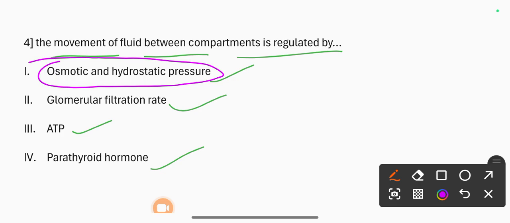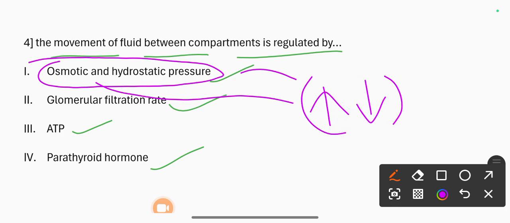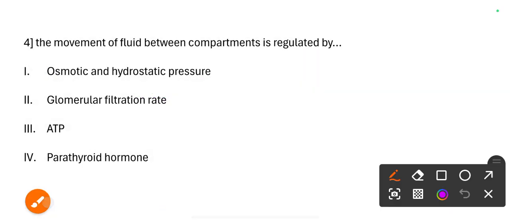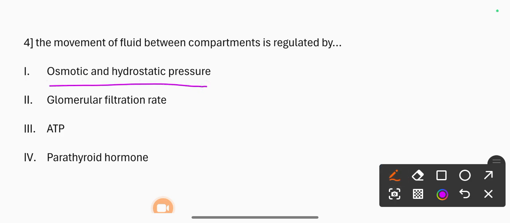Which pressure is involved in the movement of fluid? Osmotic and hydrostatic pressure. Osmosis normally moves from high concentration to low concentration, and these pressures depend on capillary and interstitial osmotic and hydrostatic pressure. The correct option is osmotic and hydrostatic pressure.